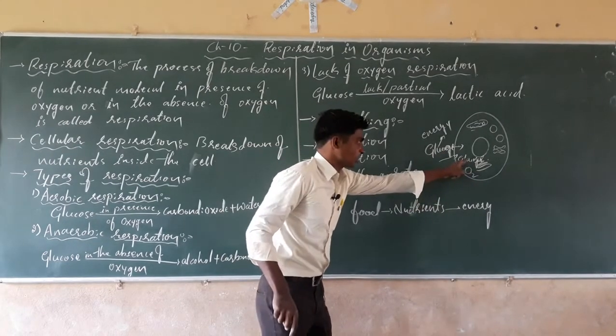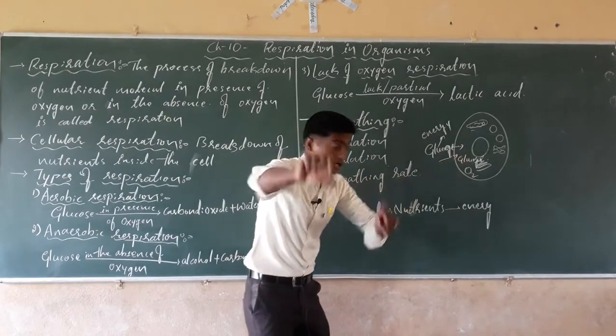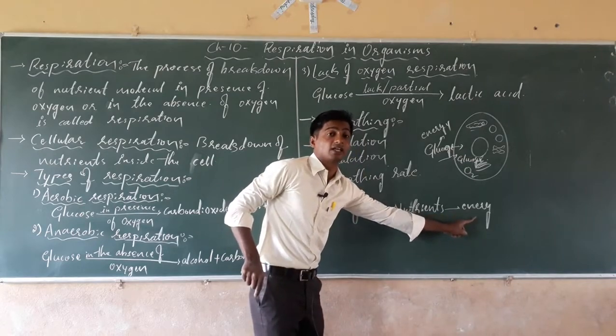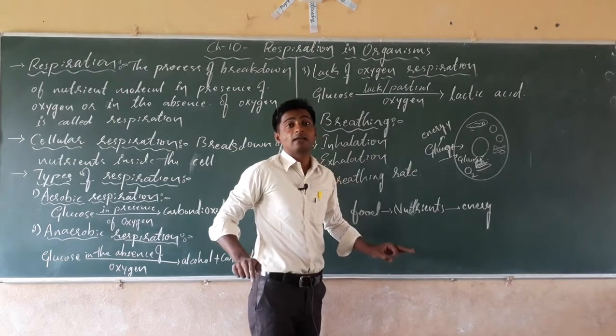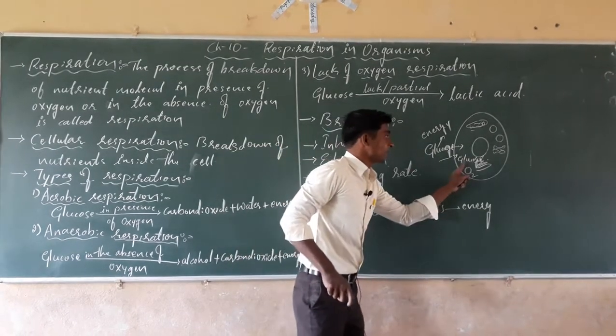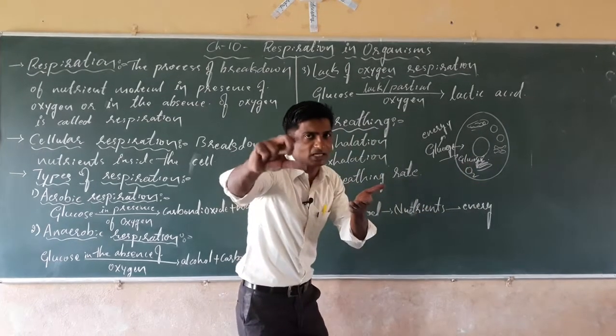The glucose molecule has to be broken down, because it contains energy. We need energy to stay alive. Here, dear students, the glucose molecule is broken down and energy is released.